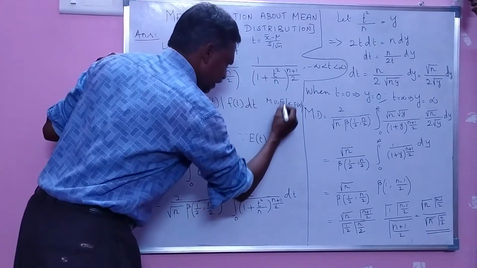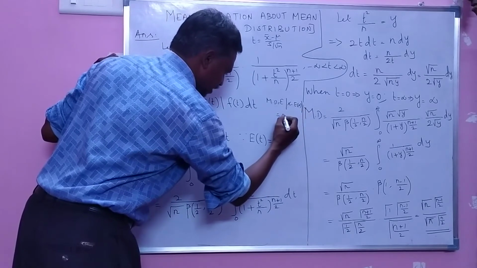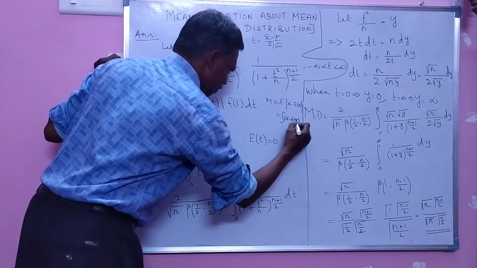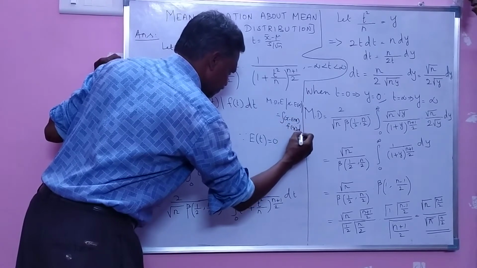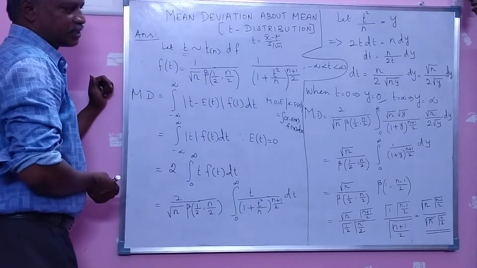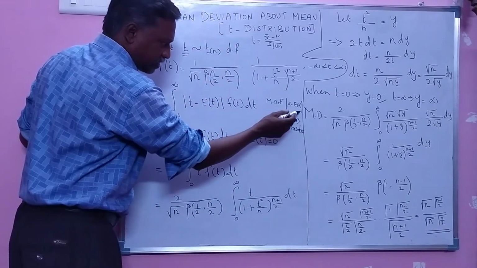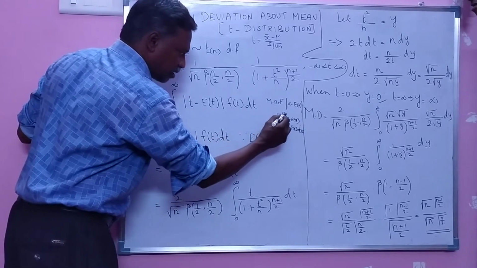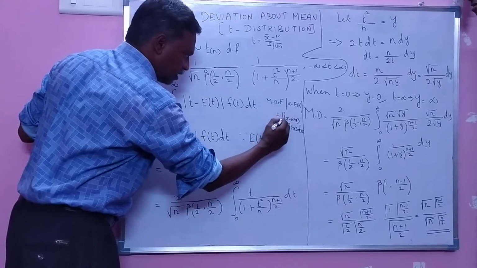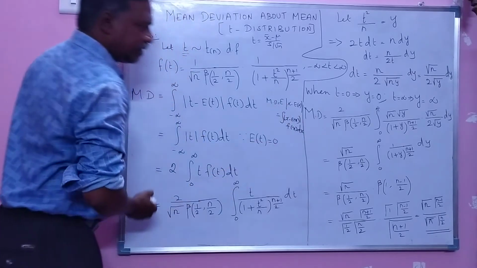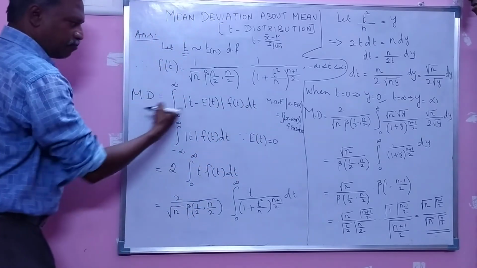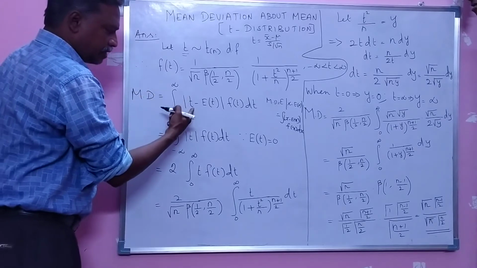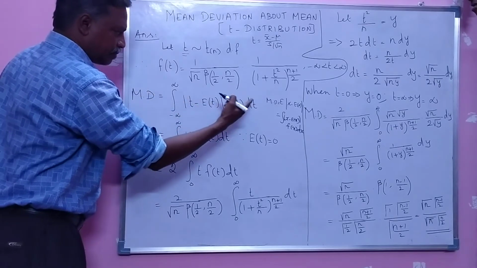The reason is that the expectation of modulus x minus expectation of x is the integral of modulus x minus expectation of x into f of x dx. This is the formula for expectation. So in the same way I write here the integral from minus infinity to plus infinity of modulus t minus expected value of t, f of t dt.